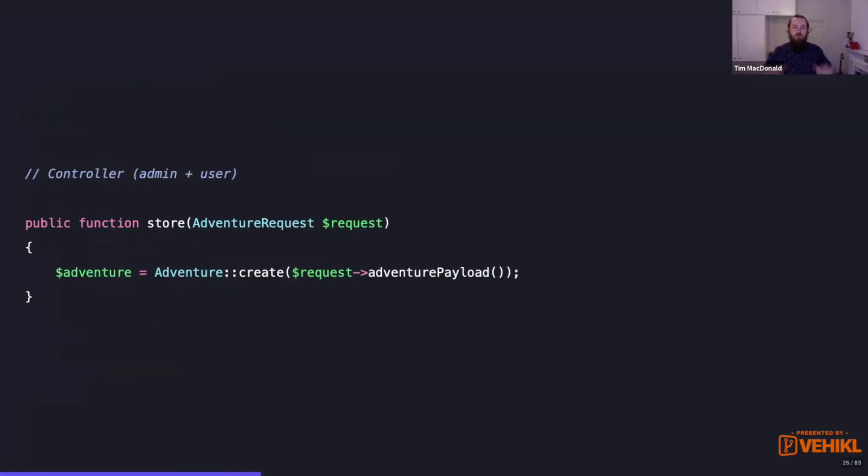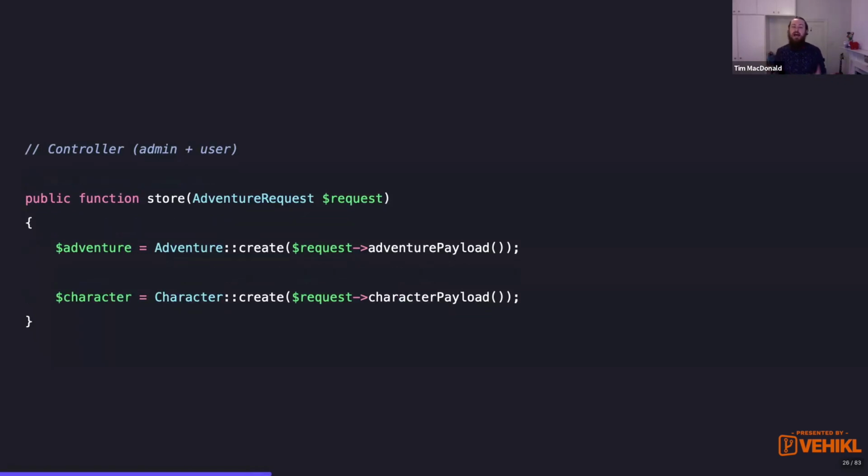So we tried to push things right down, but it wasn't working for us after a while. So then instead we took a step back and we looked, where else could we do this? Maybe we could push things up the other end of the pipe. And this supports the adventure, but the admin and the user controller would both look like this, which is fantastic. But we also have to support the character creation as well. Well, that's no problem at all. We just do exactly the same thing.